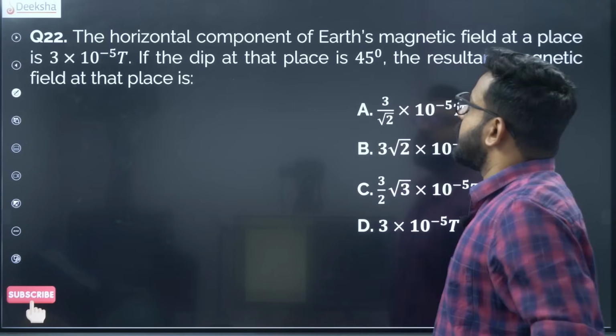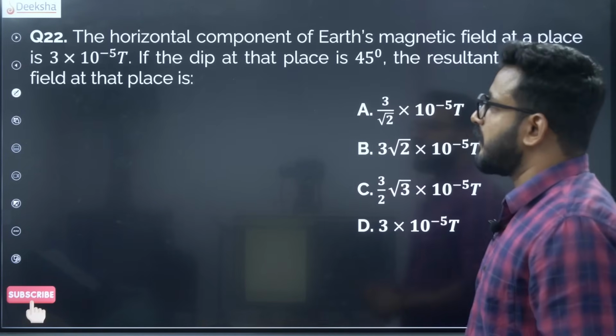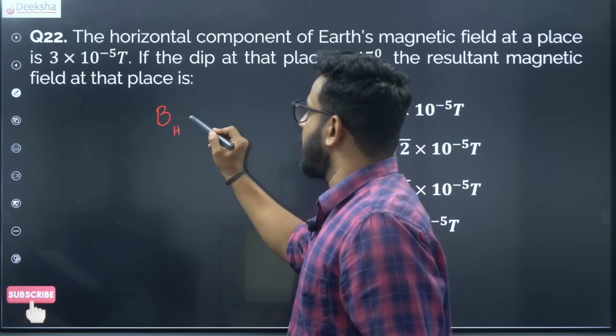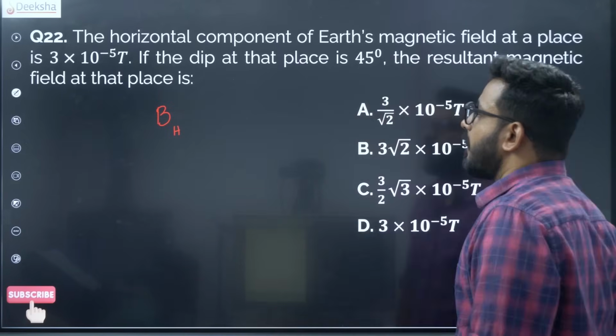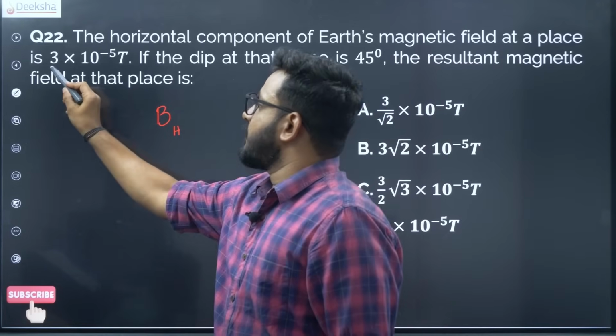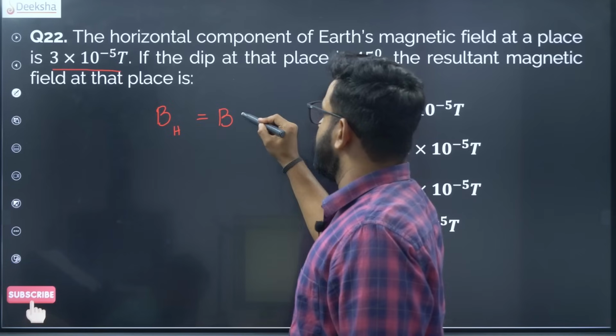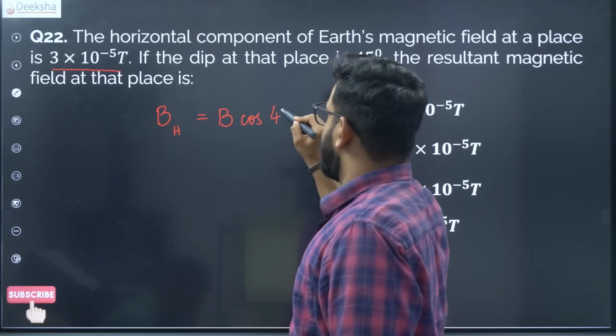The horizontal component of Earth's magnetic field at a place is 3 × 10⁻⁵. This is the horizontal component BH, which is given already. Now if the dip at the place is 45 degrees, what is the magnetic field? Now this is also very straightforward, B cos 45.